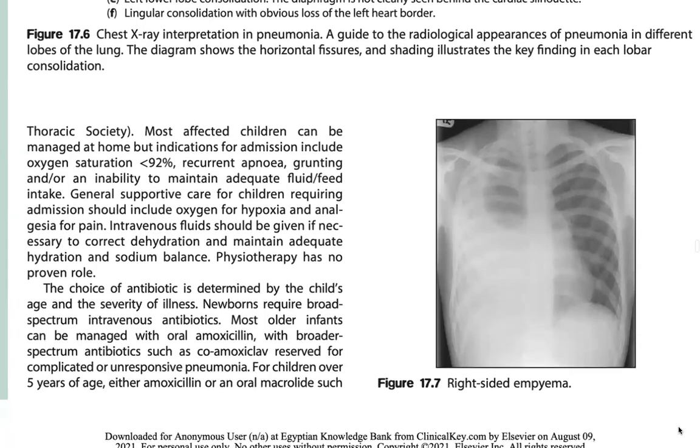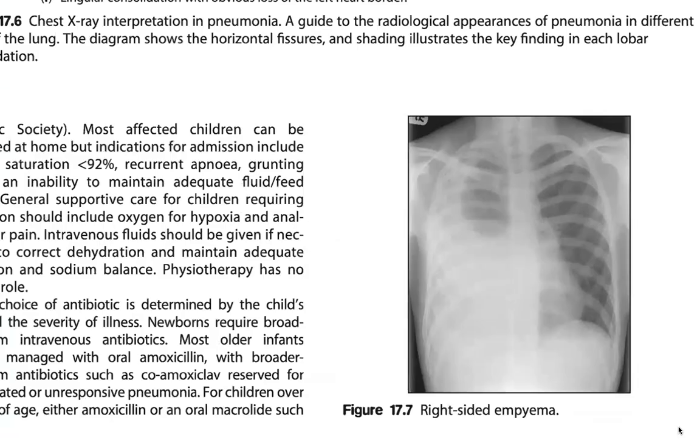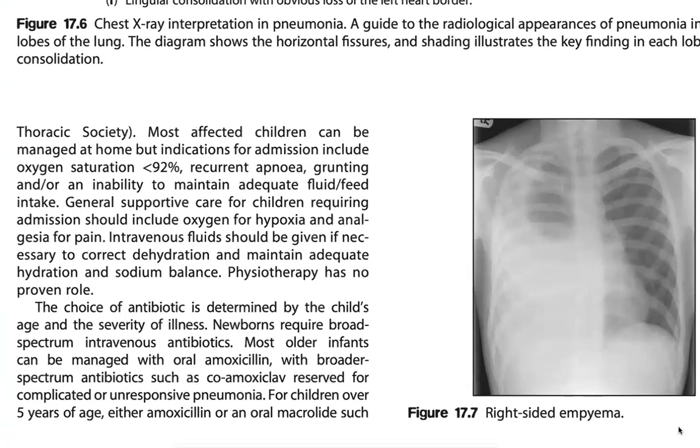Most affected children can be managed at home, but indications for admission include oxygen saturation less than 92%, recurrent apnea, grunting, and an inability to maintain adequate feed intake. Supportive care for children requiring admission should include oxygen for hypoxia and analgesia for pain. IV fluids should be given if necessary to correct dehydration and maintain adequate hydration and sodium. Chest physiotherapy has no proven role.